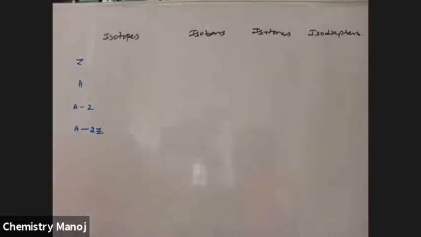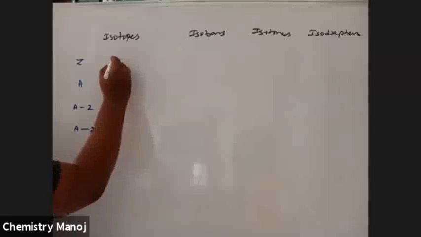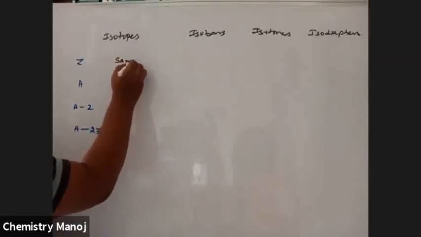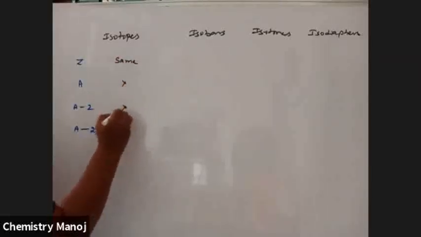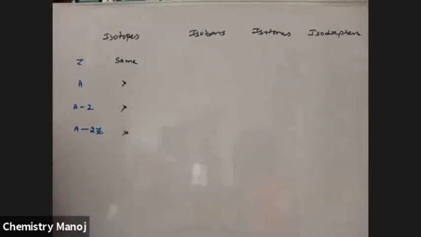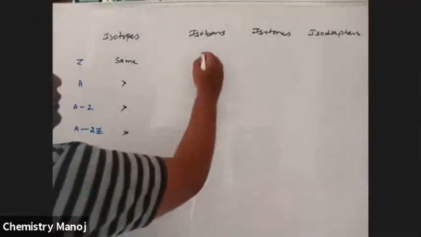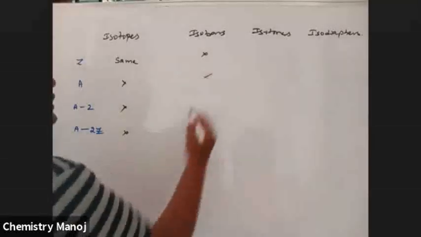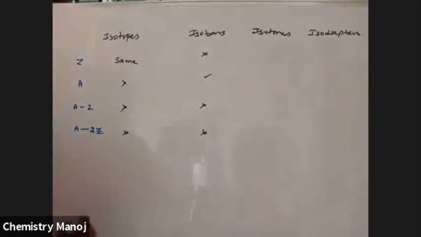In isotopes, the Z value is the same, and the A value and A minus Z value are different. In isobars, the A value is the same and the others are different.